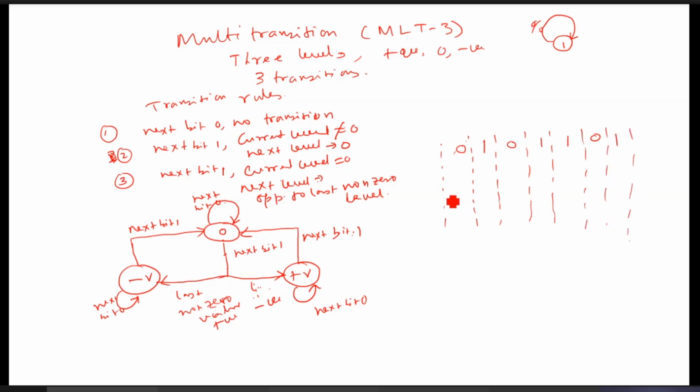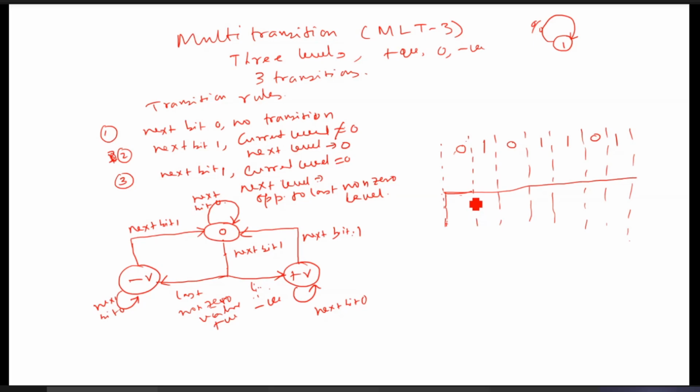So you see carefully, three levels are there here. Say this is 0, the next level is negative. Current level 0, you start with these negatives, right?